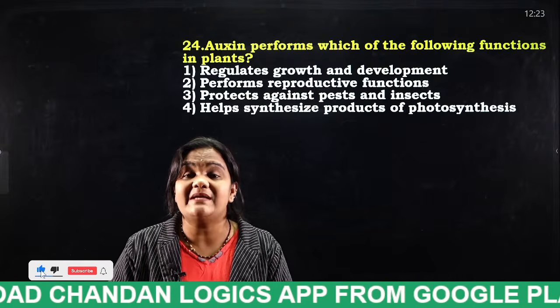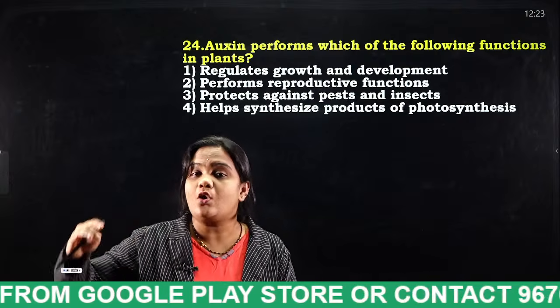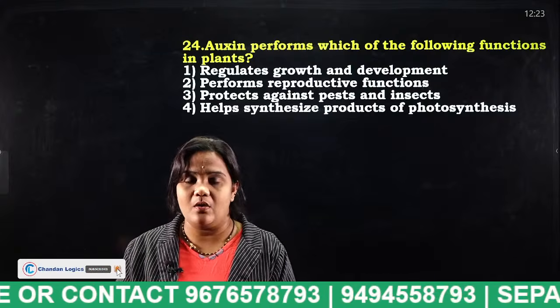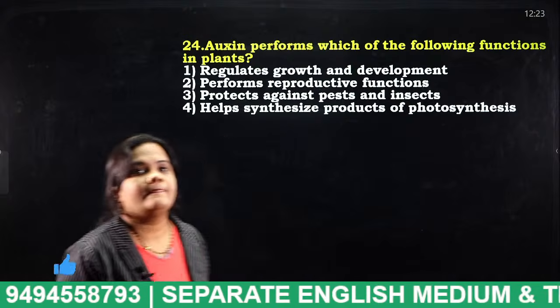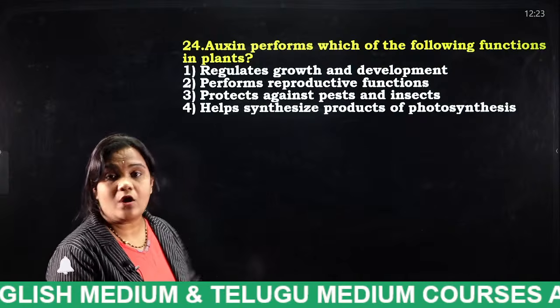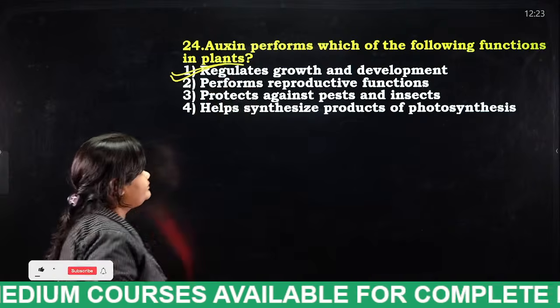They will act as plant growth regulators. Okay, they act as growth regulators, but not in the same parts of the plant. In a similar way, auxins help for what? Very good. And gibberellins help for stem elongation. Okay, very good. Regulates growth and development.